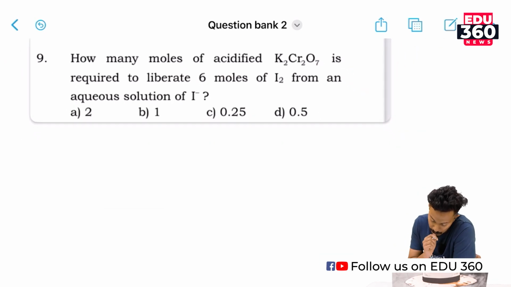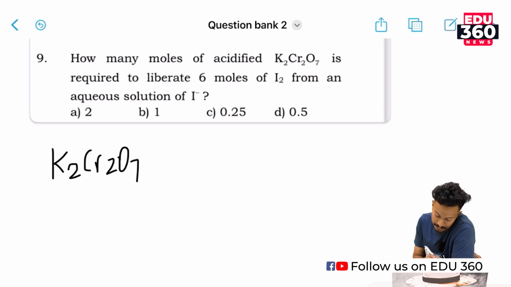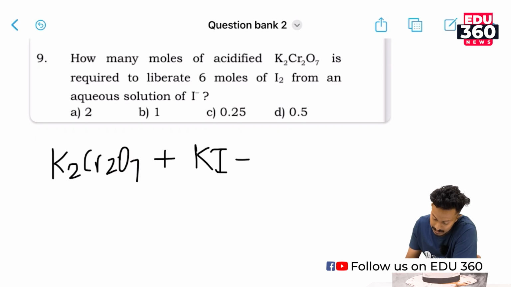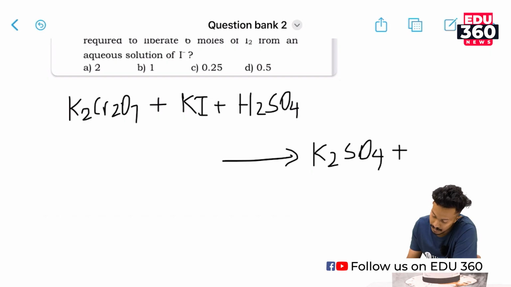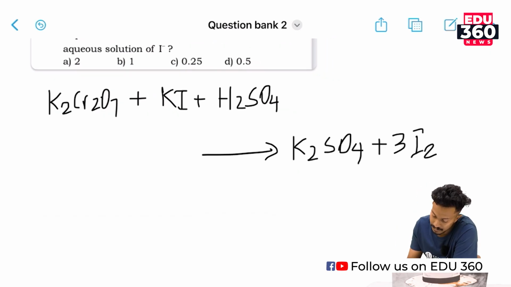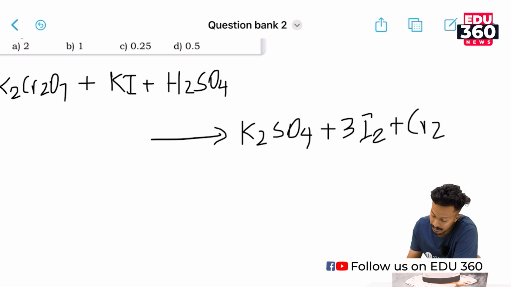Here potassium dichromate K2Cr2O7, when treated with potassium iodide, KI, in an acidified solution, H2SO4, gives K2SO4 plus 3I2 plus Cr2(SO4)3 plus H2O.